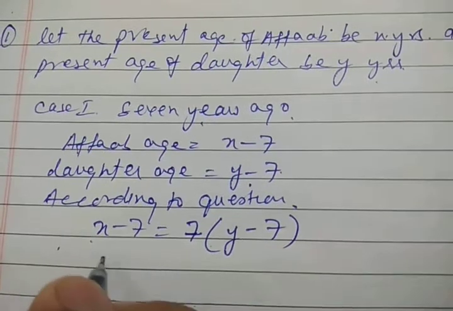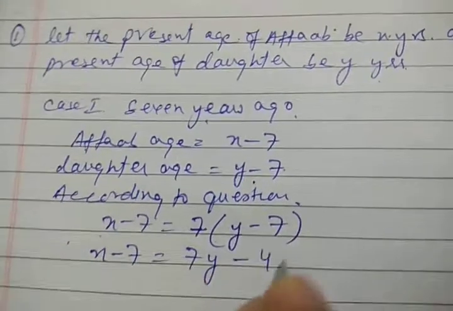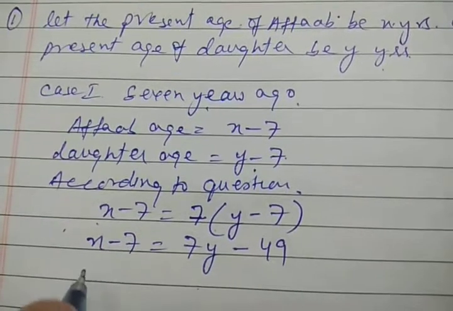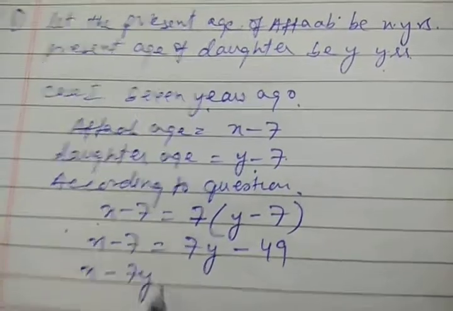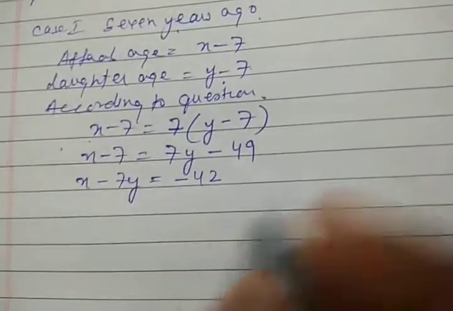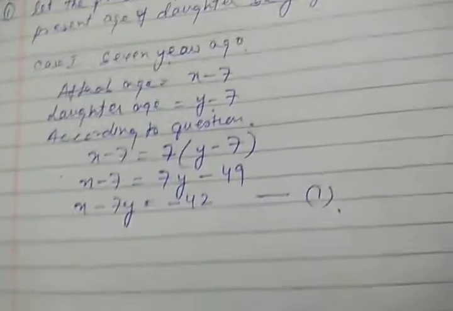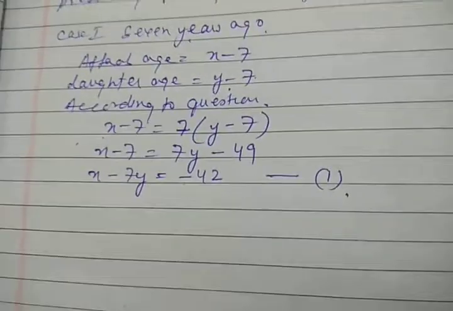So X minus 7 is equal to 7y minus 49, or we can have X minus 7y equal to minus 42. This is our first equation or first case.